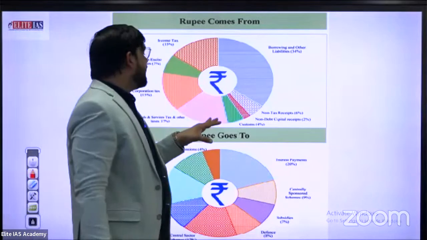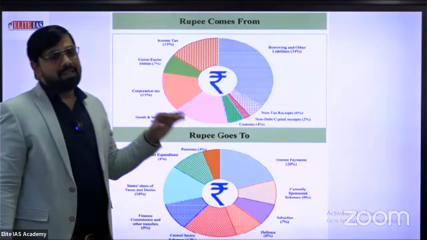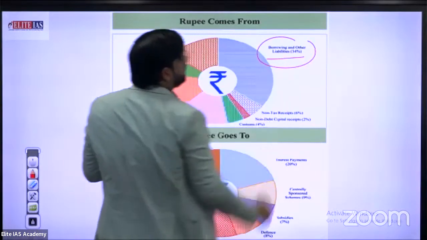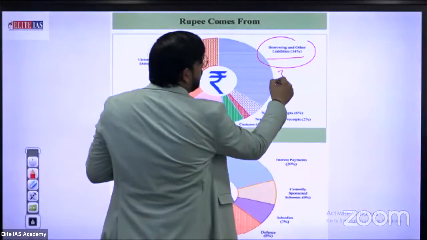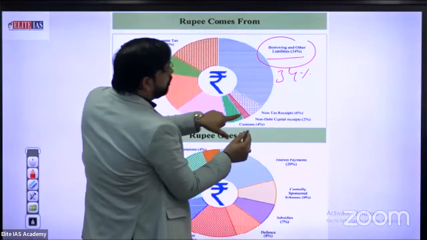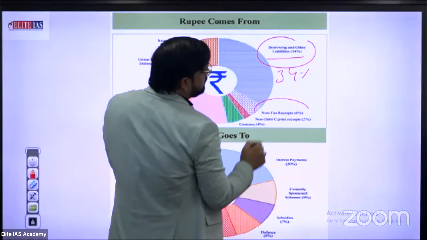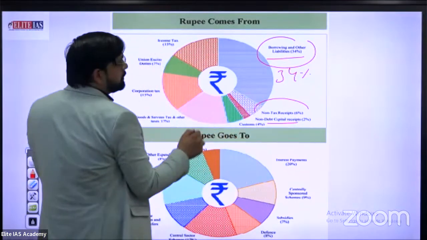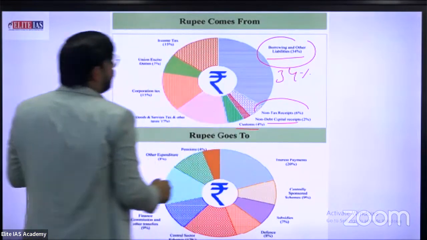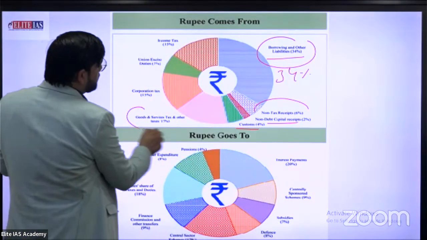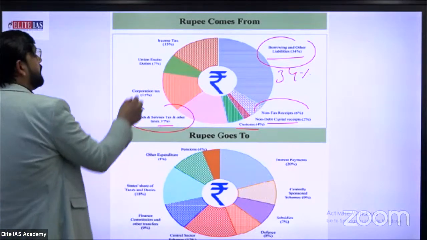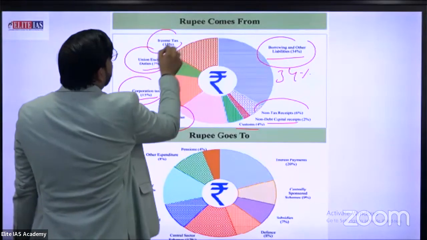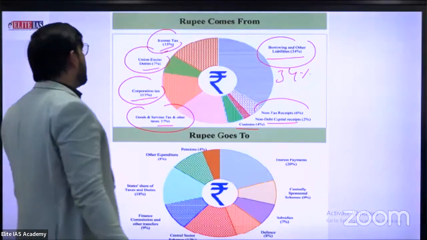Where does the rupee come from and where does the rupee go? In short, from borrowing and liabilities. How much? 34% from borrowing and liabilities. From non-tax receipts, approximately 6%. Non-debt capital receipts, approximately 2%. From customs, 4%. From goods and services tax, GST, approximately 17%. Corporation tax, 15%. Union excise, 3%. Income tax, 15%.